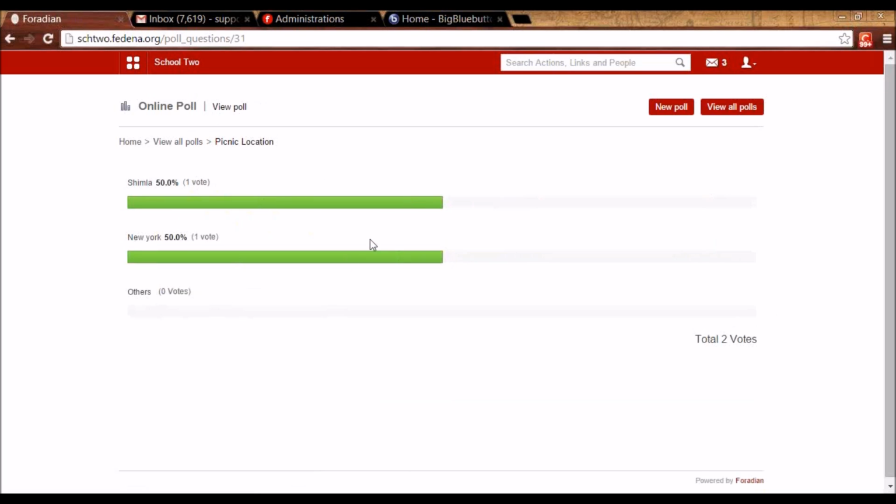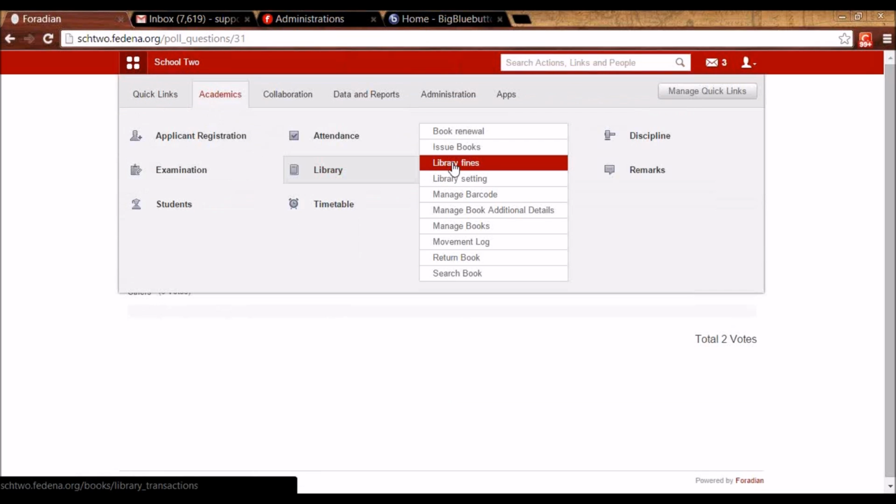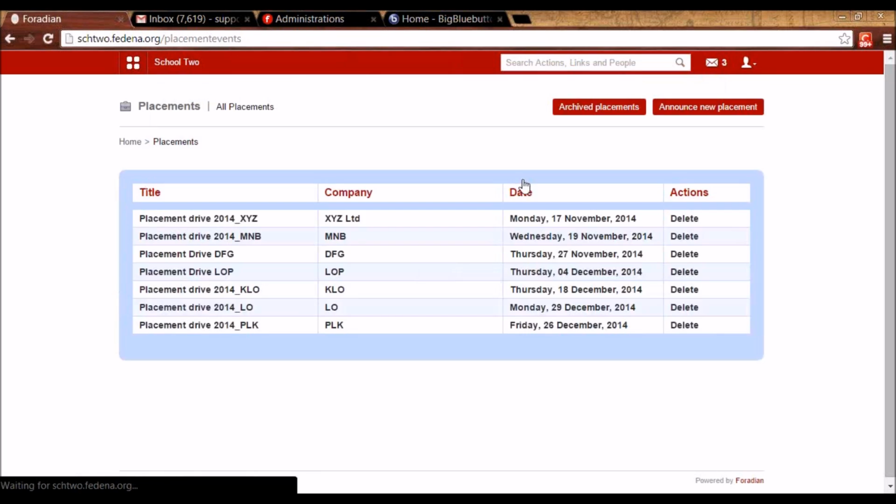So this is about the poll plugin in Fedena. The next one that we are going to see is placement. So we can go to academics, we can go to placement. And here, first let me tell you what is placements.